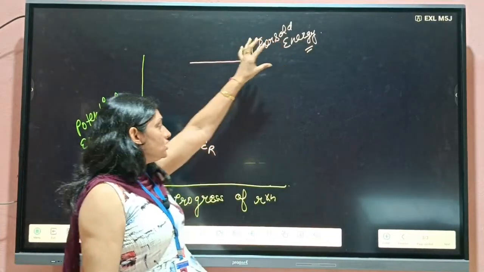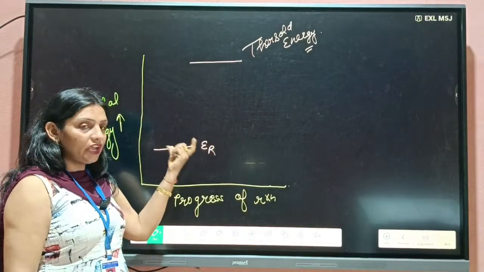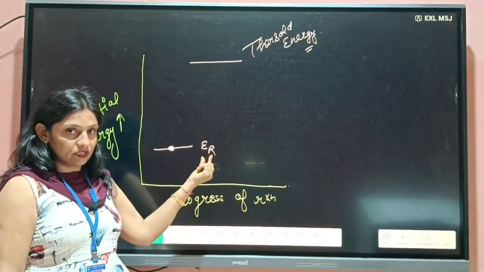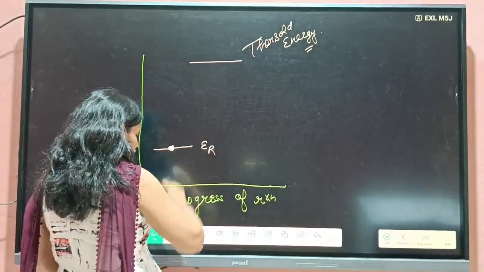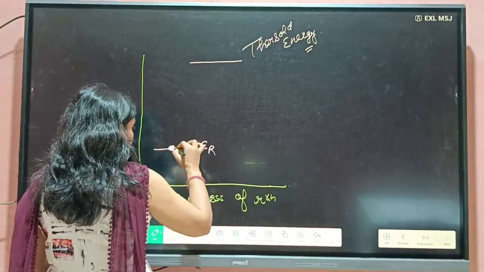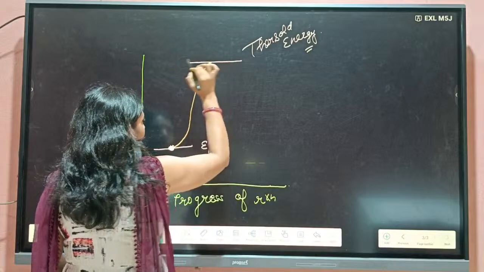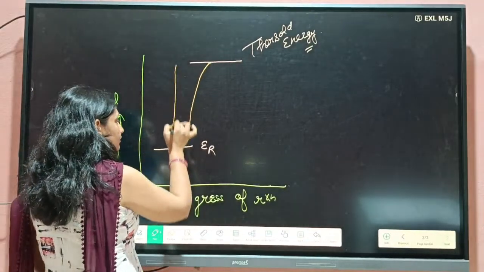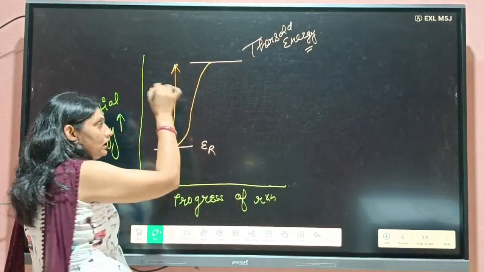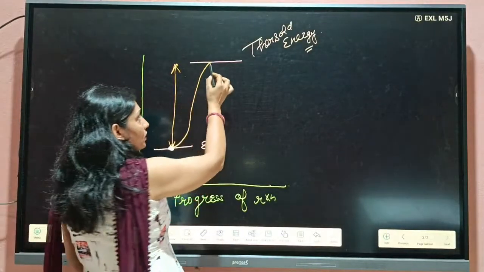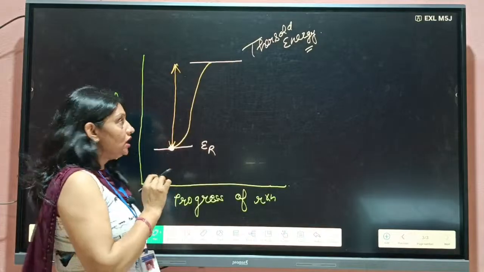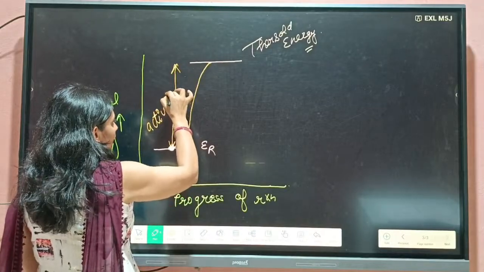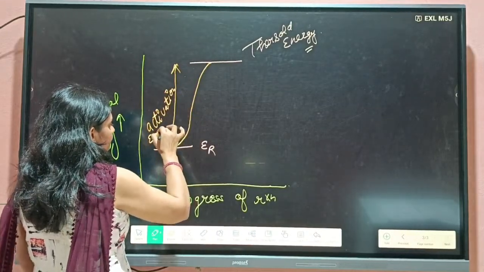The energy that reactants have is not sufficient for giving the product, so they will absorb some amount of energy to become activated. This amount of energy absorbed by the reactant for becoming equal to the threshold energy is known as the activation energy.